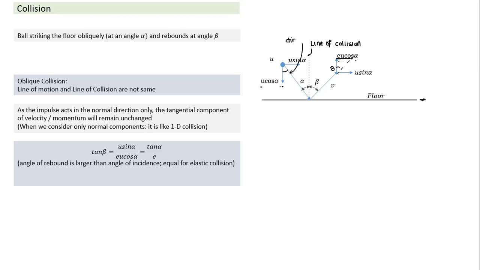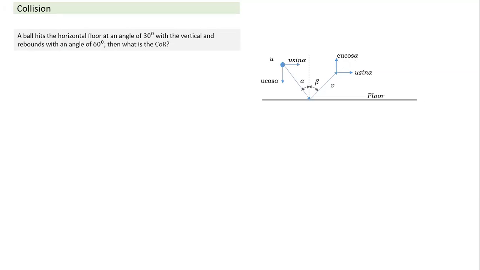Oblique collision, the important thing to understand is that the line of motion and line of collision are not the same, and impulse will act only along the line of collision. So we break down this velocity and momentum into components along the line of collision and perpendicular. The component which is perpendicular remains unchanged. Okay. So let's look at a simpler question.